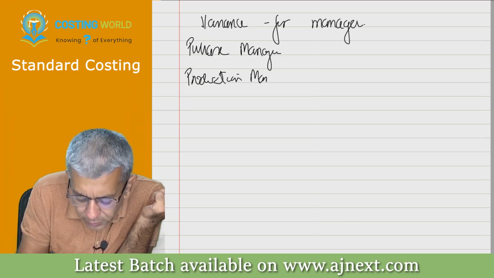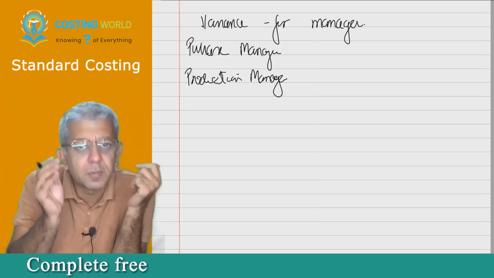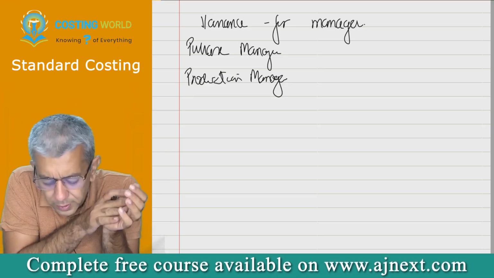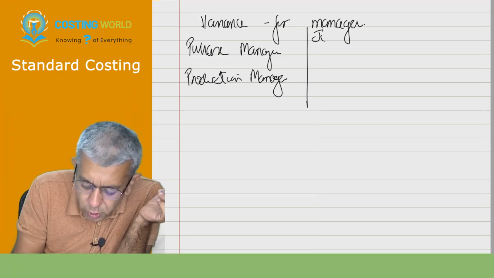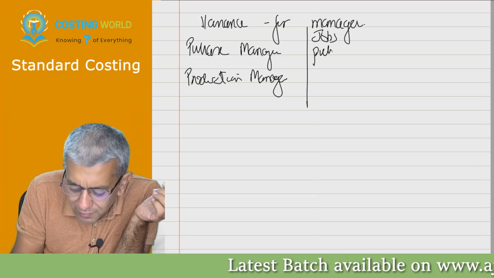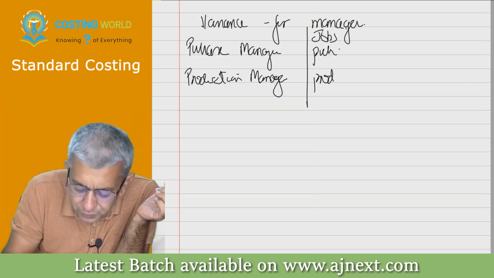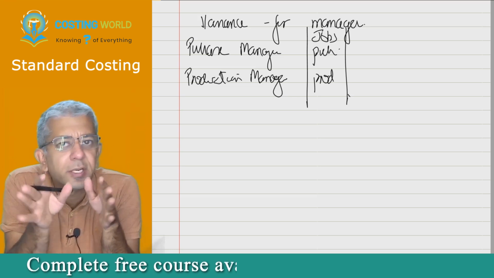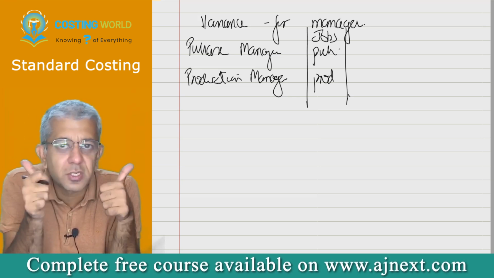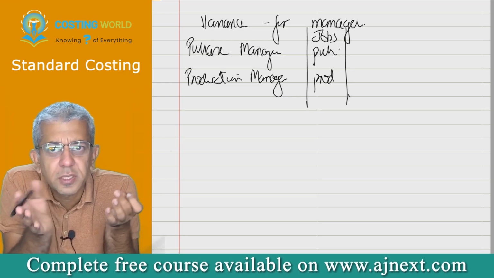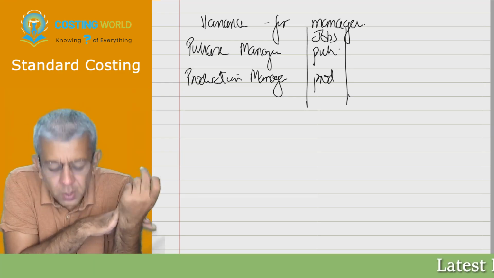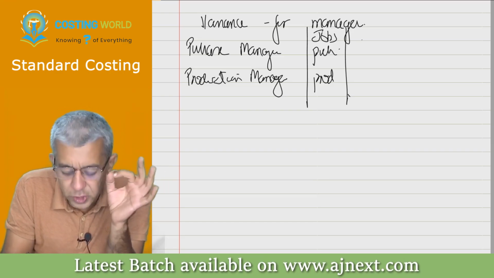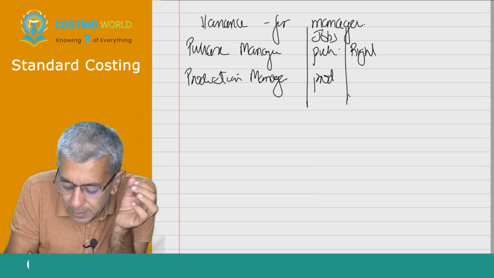What is the duty of a production manager? He is supposed to do production. He will use the raw materials and convert them into a product. Their jobs I have told you: you have to be purchasing, you have to be producing. But you have to do your jobs better. Can you say material is a cost? If cost is less, it is better for the company, always, right? So the purchase manager should always try to purchase at the right price.